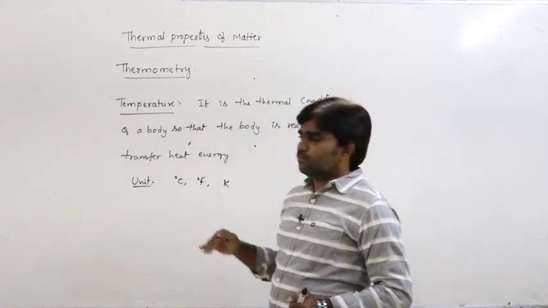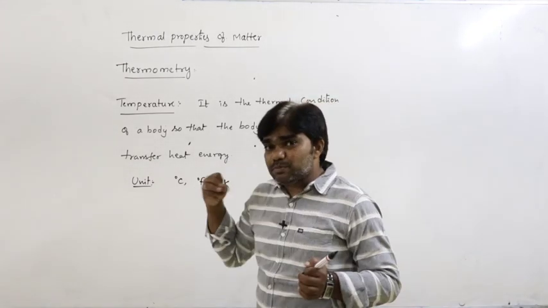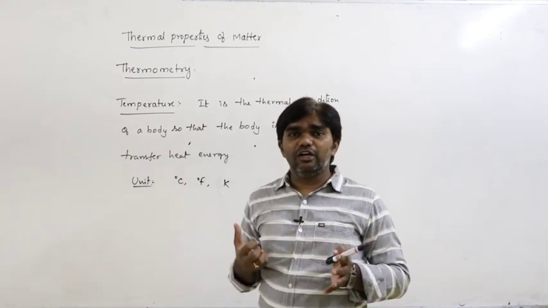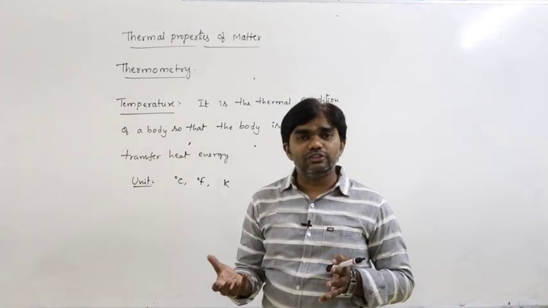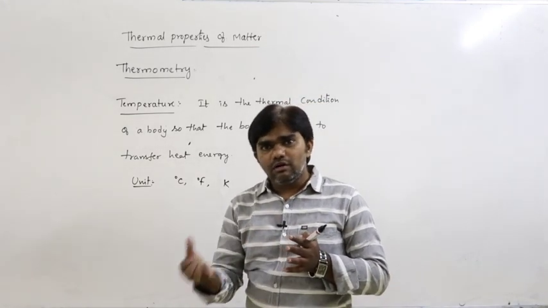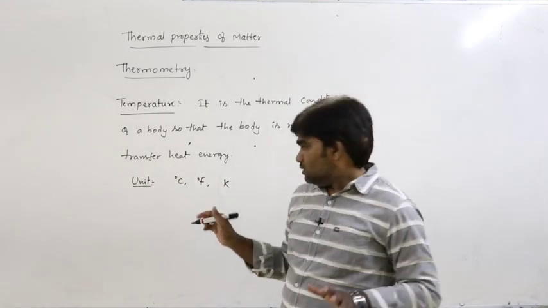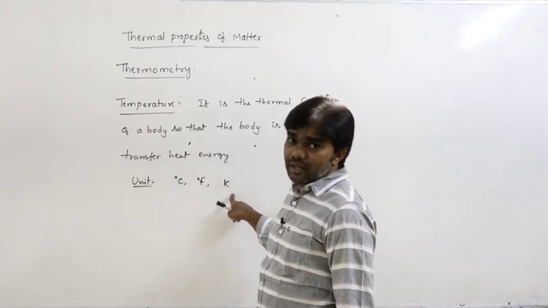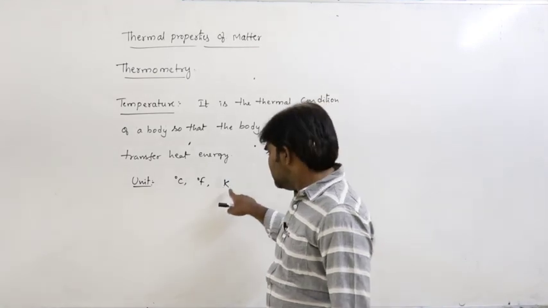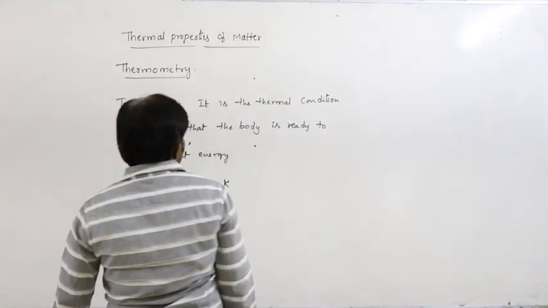So this is temperature. It is the thermal condition of a body, and it gives the condition so that the body is ready to transfer or ready to gain. When the body transfers heat energy, that means when the body loses heat energy. Transformation means either losing or gaining. So that is the temperature. So its unit is Celsius, Fahrenheit or Kelvin. But the basic unit of temperature is Kelvin. It is the fundamental physical quantity and dimensionally it is represented with K. That is important here. This is temperature.